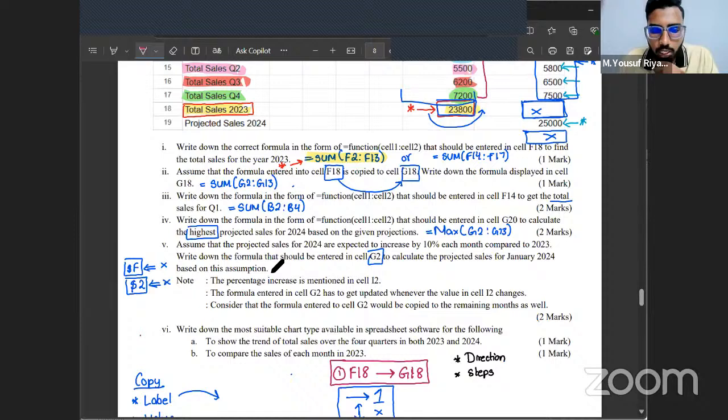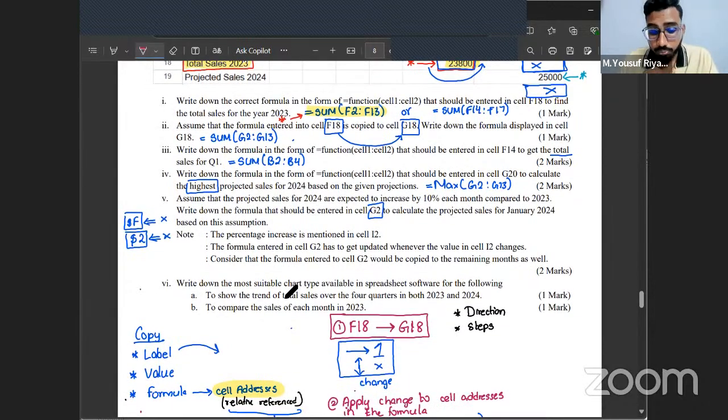So they're asking us to write down a formula that should be entered in cell G2 to calculate the projected sales for January 2024. And they have mentioned to assume certain stuff. That is, the percentage increase is mentioned in cell I2. Okay. Now, what is the percentage increase? What is the value they have mentioned? Yes, they have mentioned this as 10%.